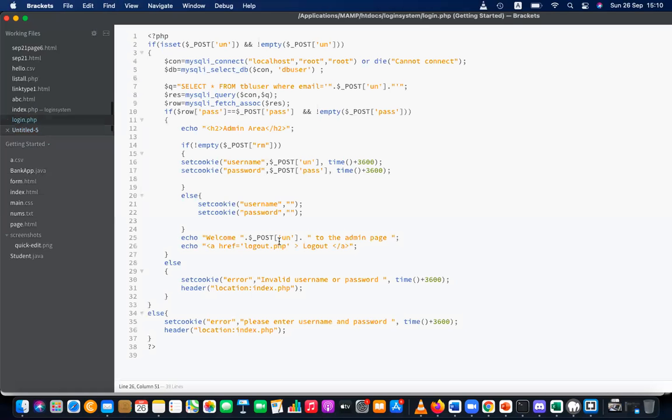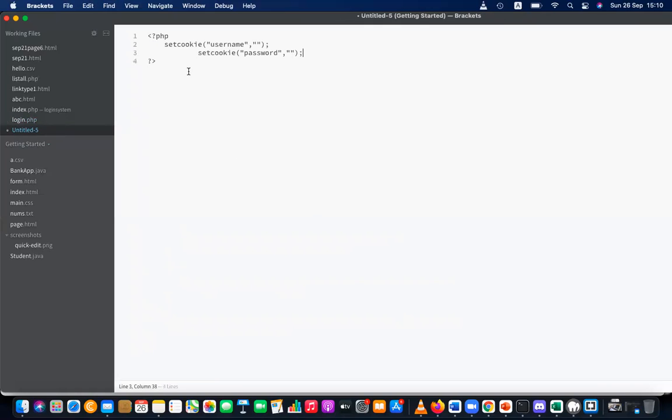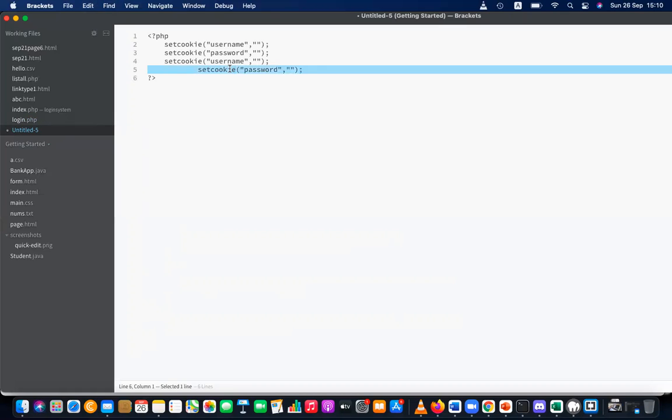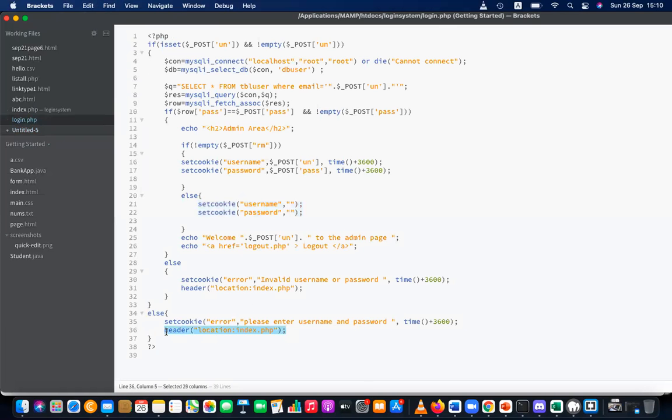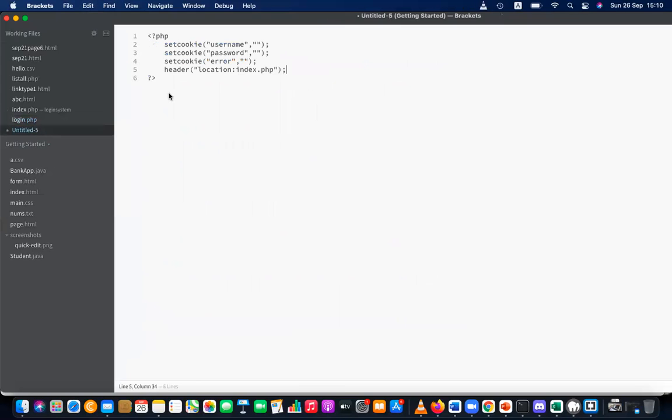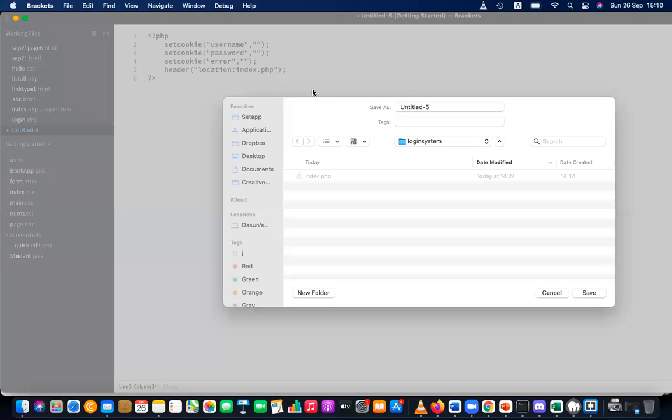The logout page should do nothing except set these cookies to empty. So this is logout.php. Username, password is empty. Then error is also empty. Okay, all are erased. Now you can navigate to the index.php file. That's all. And this is logout.php.